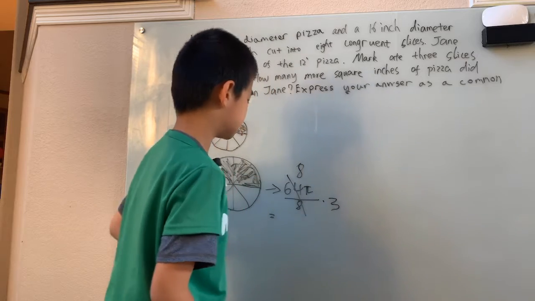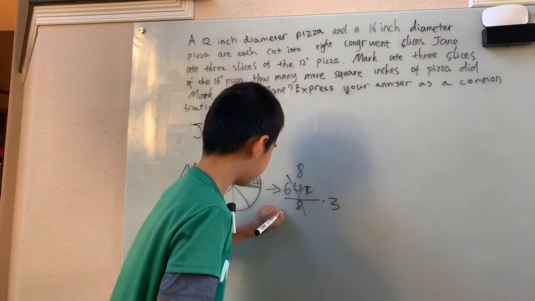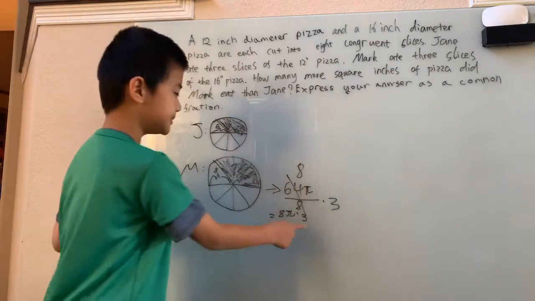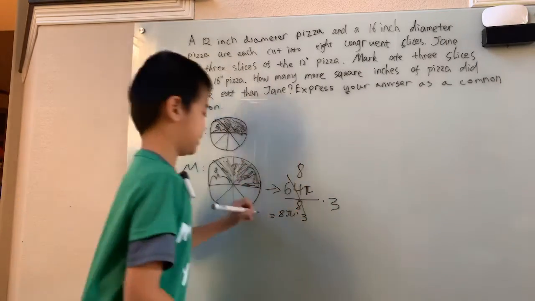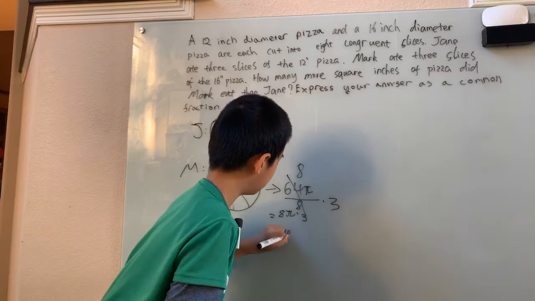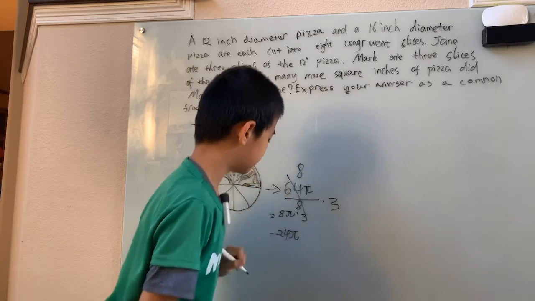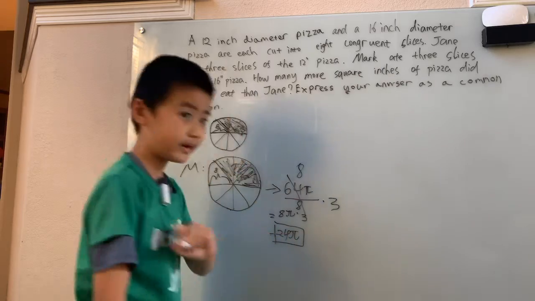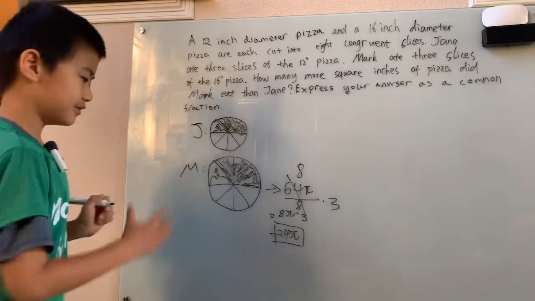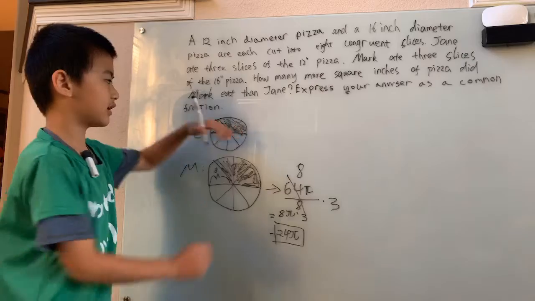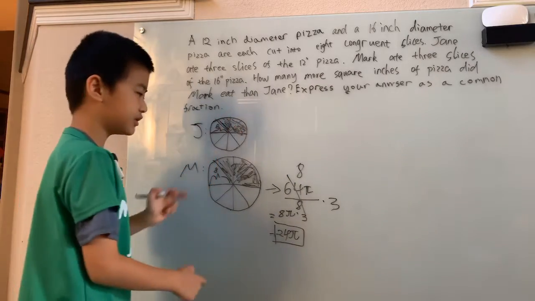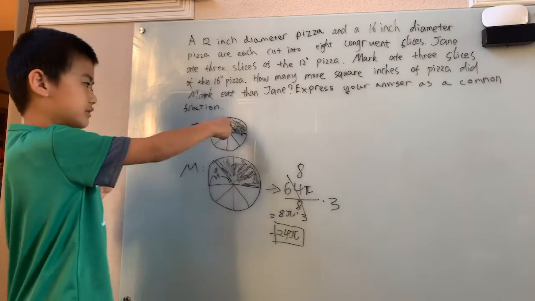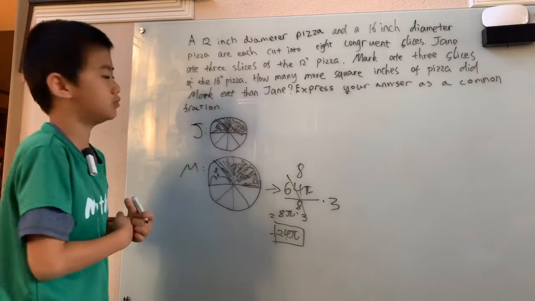Take out the factor of 8, we have 8 pi times 3. Of course, we can simplify that. 3 times 8 is 24, 24 pi. Box that in so we don't forget about it. And I'll look at Jane a little bit. If we were to find this shaded area up here, we can just take 24 pi, subtract off that little shaded area right there, and then boom, we've got an answer.